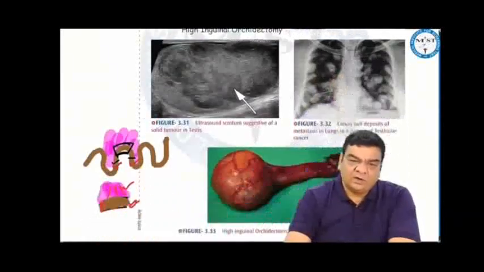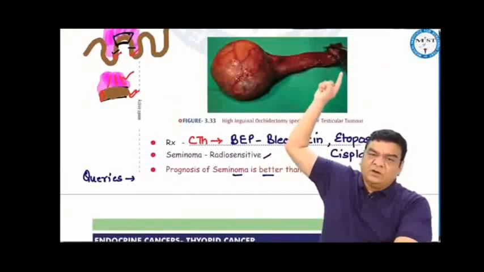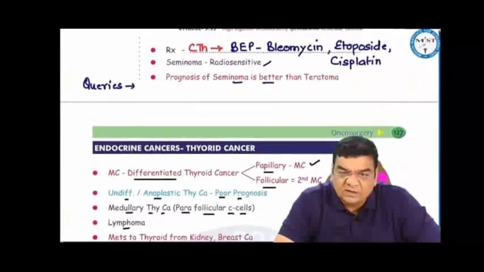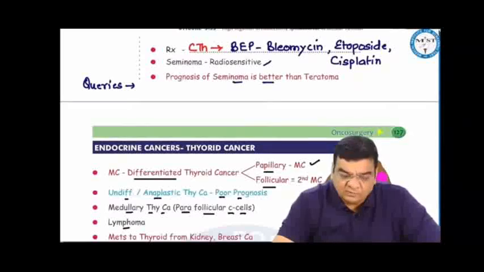So we do a high inguinal orchidectomy, where we remove the testis along with the spermatic cord. And then the primary treatment given would be chemotherapy. In this we give BEP: bleomycin, etoposide, cisplatin. Seminomas are radiosensitive, and the prognosis of seminoma is better than teratoma.